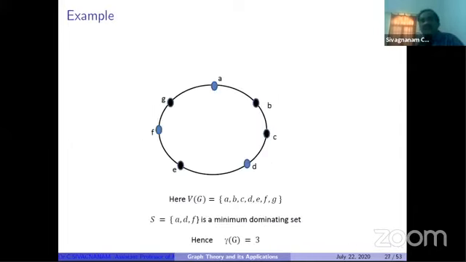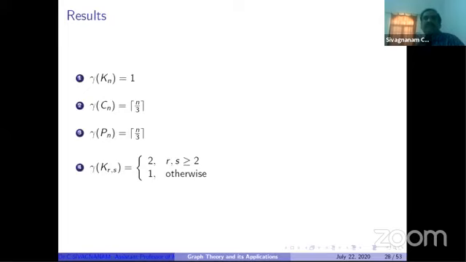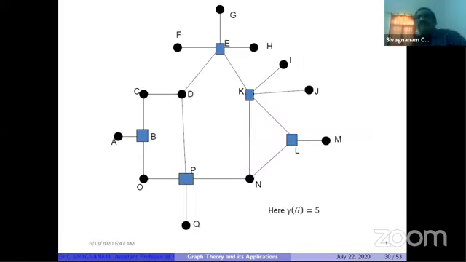So you have to see, supposing this is a graph we already have, and these blue color vertices are available in the dominating set, and gamma of G equals 5. Suppose here E is a collection center; within 5 kilometers, K is another collection center.